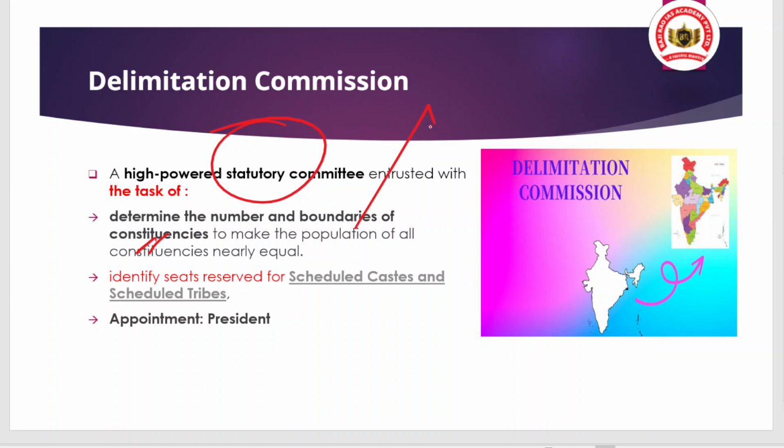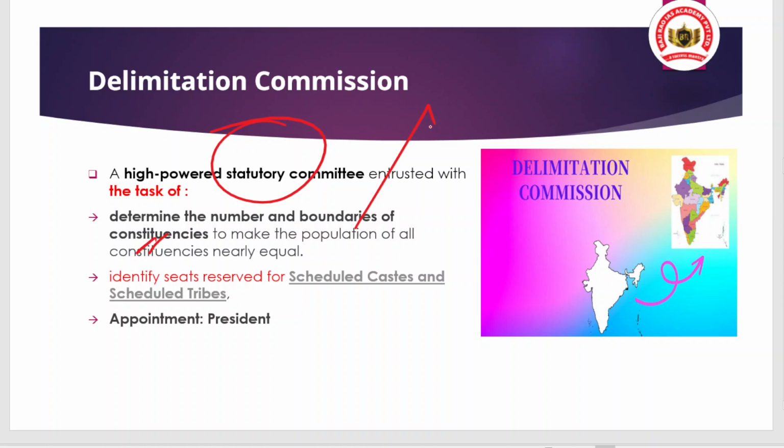Some states may be bigger in size and some smaller, so there may be chances of discrimination. To avoid this, we have certain frameworks, laws and rulings that prevent the dominance of a single state or a single state's population.